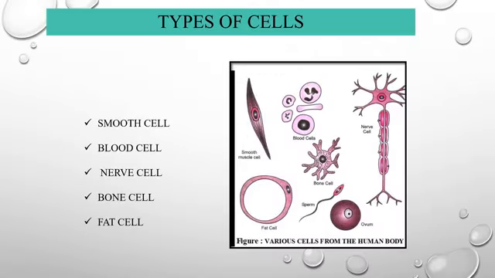There are various cells in the human body. In this picture you can see the different cells in the human body. They have different shapes and sizes. The shape and size of the cell are related to the specific function they perform. In humans, there are smooth muscle cell, blood cell, nerve cell, bone cell, fat cell, and all have different functions.